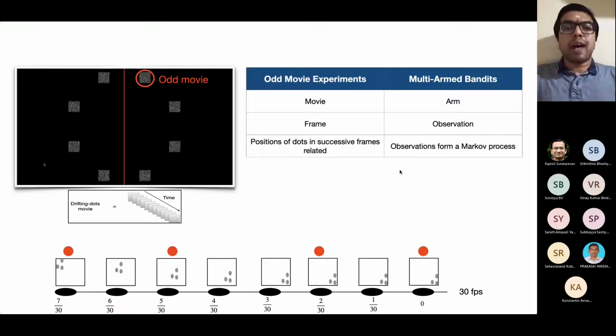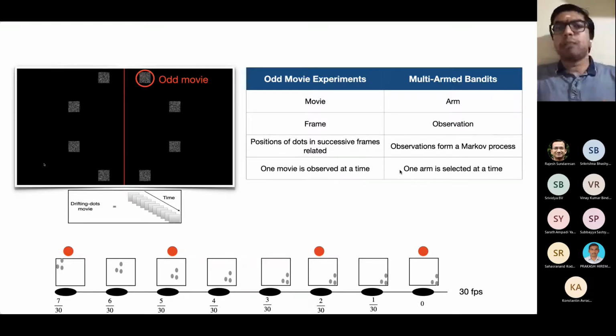Now, as a simplification, to start the analysis of this problem, what we assume is that the participant of the experiment focuses his attention on one movie location at a time. Now, this is obviously not true. Many of us may not agree with this because our eyes can grasp information from multiple locations at the same time.